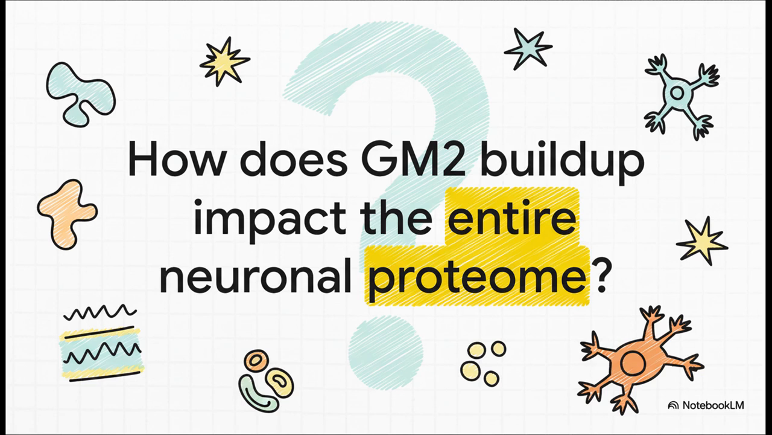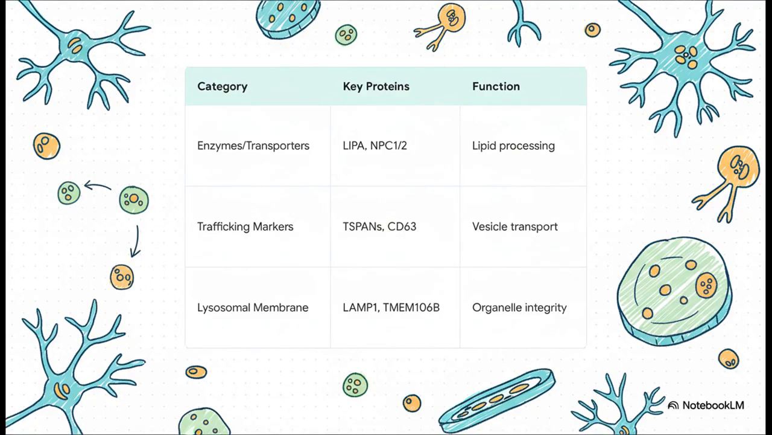We've known for a long time that GM2 storage is the primary defect, but its downstream effects on the neuron's broader protein landscape, well, that has not been very well defined. The whole-cell proteomics analysis yielded some very interesting results. It revealed a significant and quite specific upregulation of proteins that are associated with the endolysosomal system.